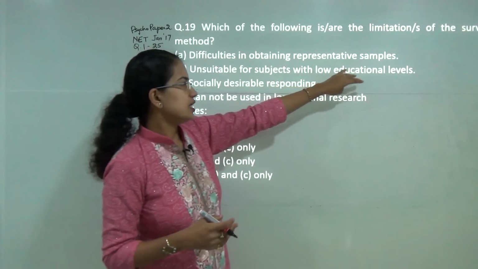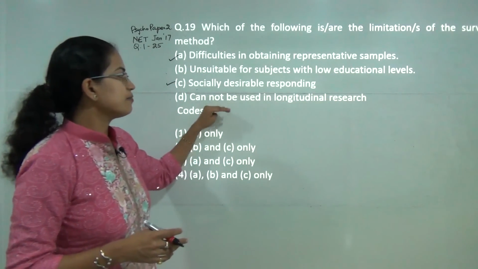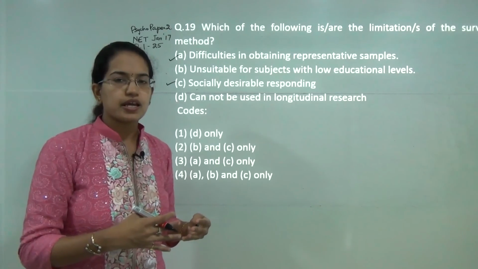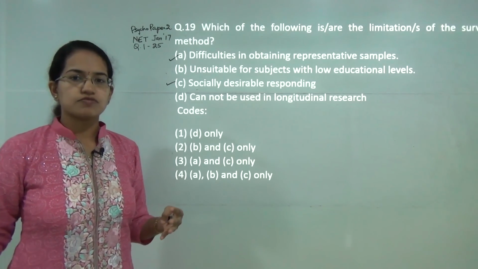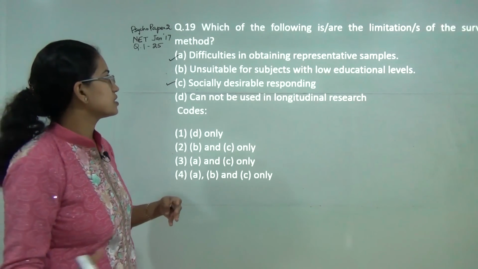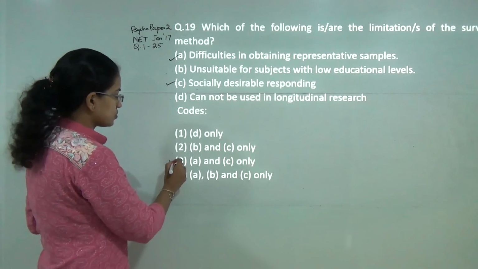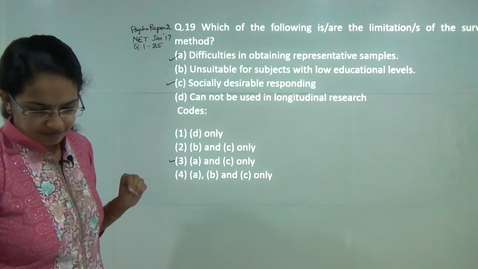Low educational levels would not matter, and it can be used in longitudinal studies because it can be done today and I can take a survey of the same person after 5 years down the line. So you have A and C as the major limitations. So 3 would be the correct answer here.